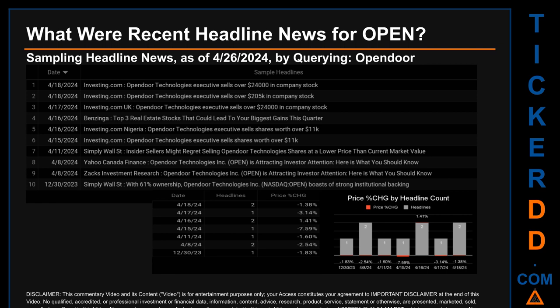First, Yahoo Canada Finance published the headline that read, Opendoor Technologies, Open, is attracting investor attention. Here's what you should know. Second, Zacks Investment Research published the headline that read, Opendoor Technologies, Open, is attracting investor attention. Here's what you should know. Correlated or not, as it happened, the stock price for OPEN on those publication dates respectively saw a jump of 3.14% along with a drop of 2.54% when comparing the day's opening versus closing price.